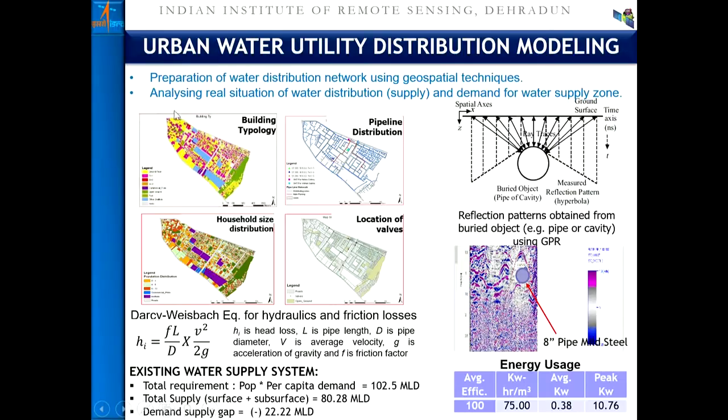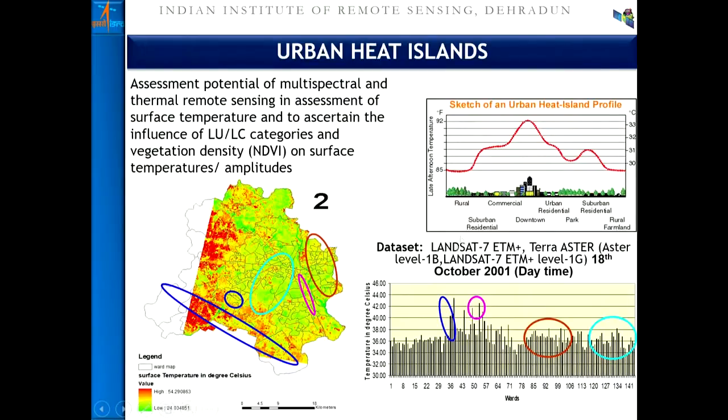That means, what should be the height of this tank so that the person living at the tail end of the catchment command area should also get the water and should not be devoid and always complaining. This is how energy and hydraulics based models can be combined with the GIS, with solutions like EPANET, etc. They can be utilized for water supply and demand analysis in urban areas.